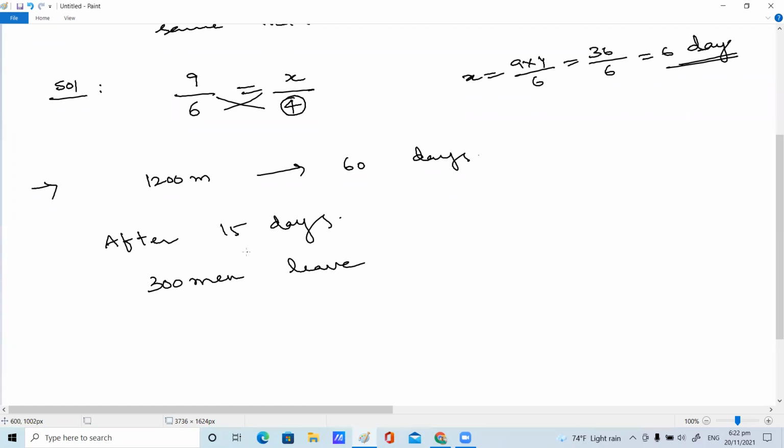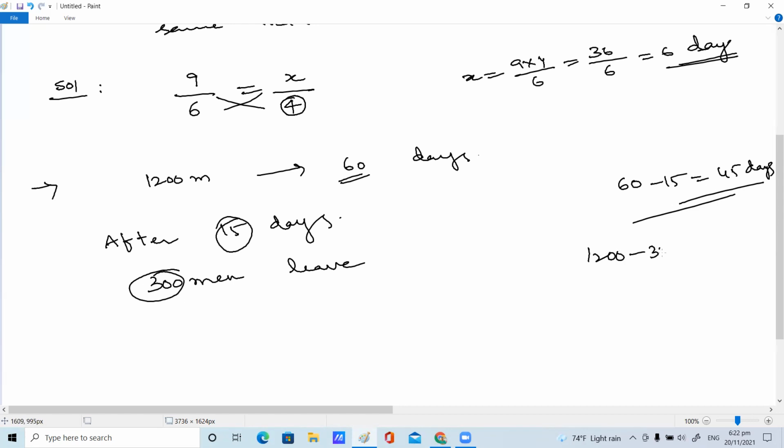First of all, 1,200 men will finish the work in 60 days. After 15 days, 45 days remain. So, 900 men in 45 days, because 300 people leave the work. 1200 minus 300 is 900 people.